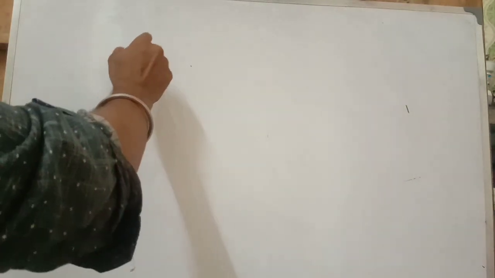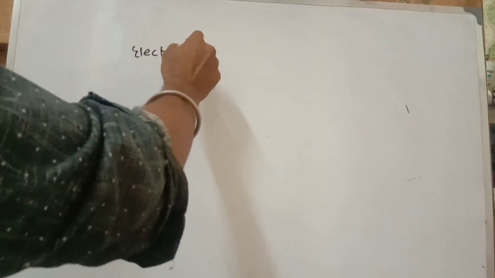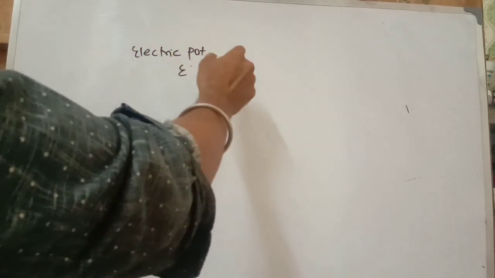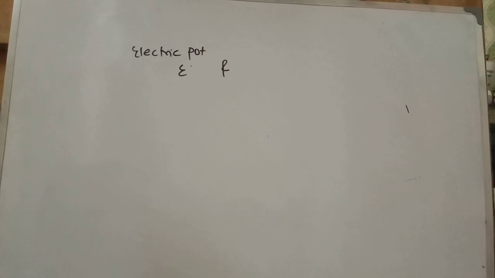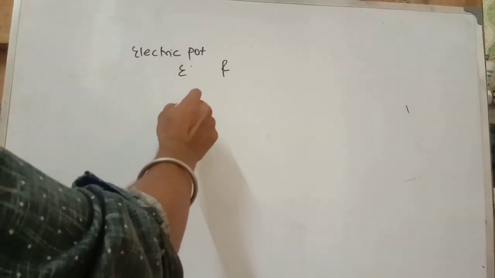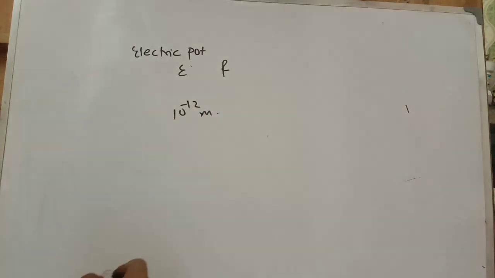Find the electric field at that point. The atomic number of gold is 79. So first find the electric potential, and then the potential gradient at that distance from the center of the gold nucleus.